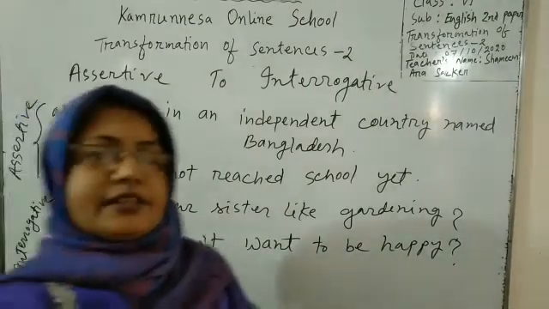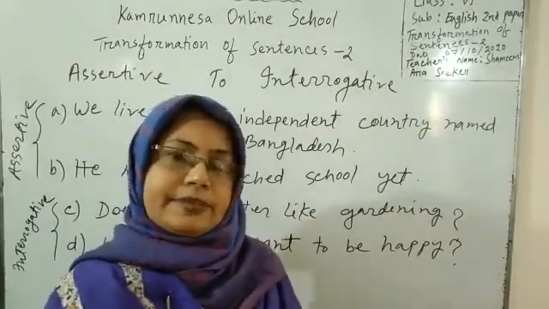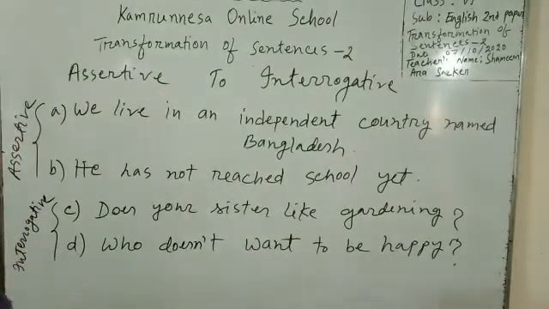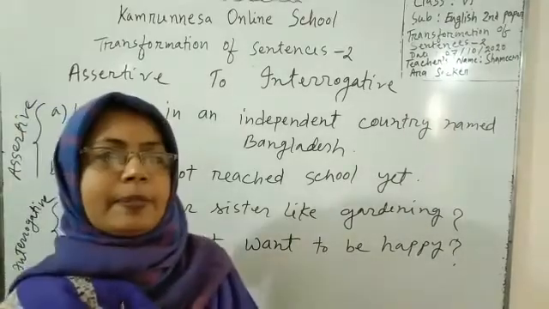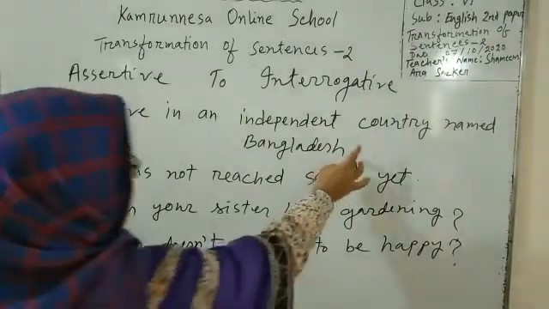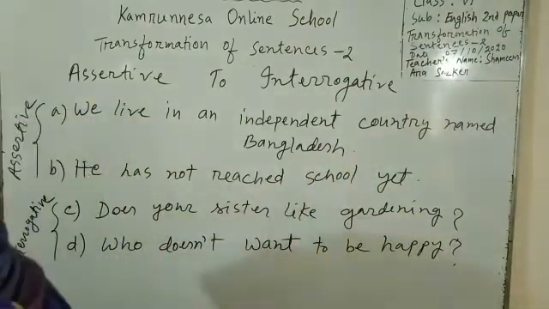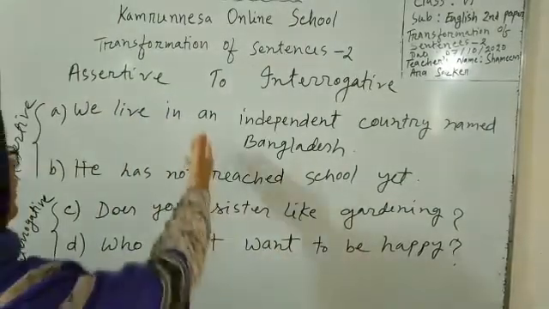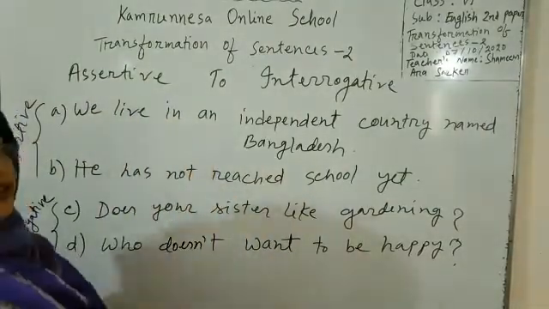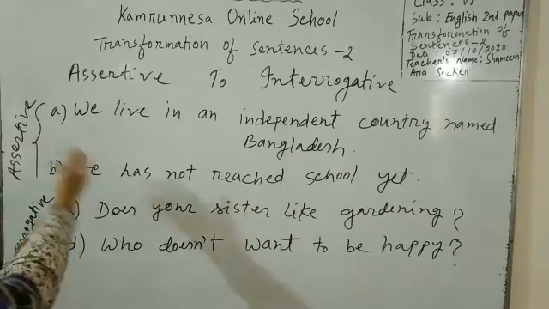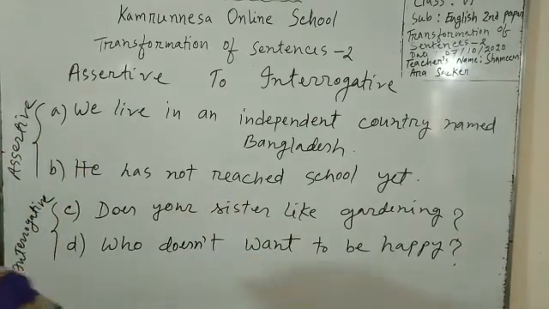At first, let's have some idea about assertive and interrogative sentences. An assertive sentence gives a statement and ends with a full stop. It can be affirmative or negative. Let us see the examples.